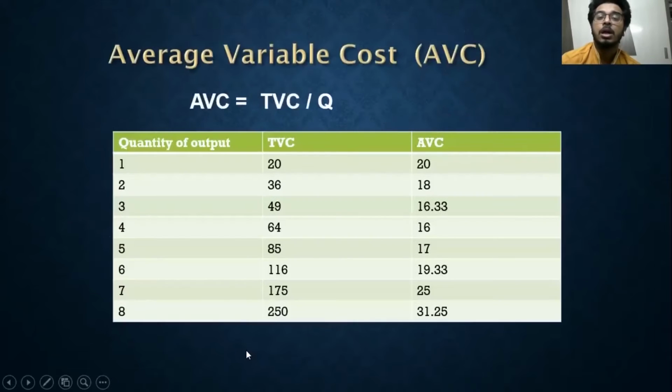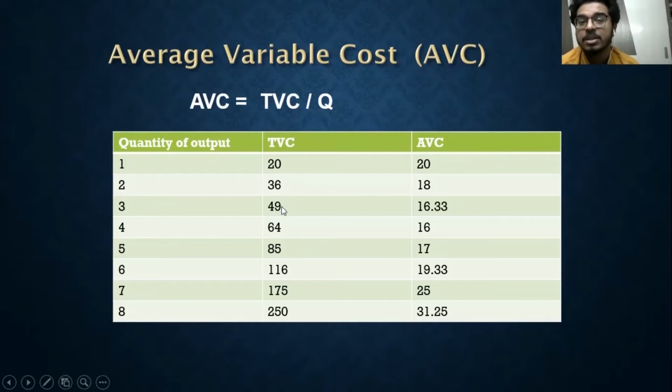All right. We can also look at this diagram over here. Initially, it is increasing at a decreasing rate. With 1 unit, my total variable cost is 20. With 2 units, total variable cost is 36. With 3 units, 49. So how much is it increasing by?